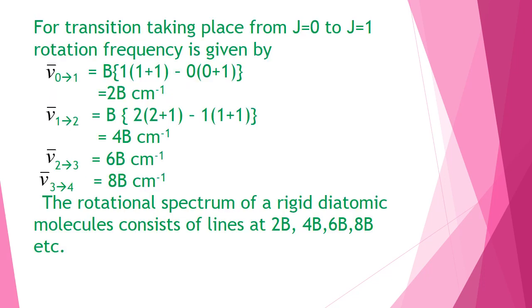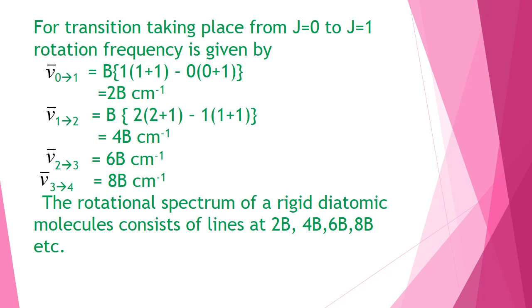For the transition from J equal to 0 to J equal to 1, the rotational frequency is given by nu bar 0 to 1, which will be equal to 2B cm⁻¹. For the transition between 1 and 2, the frequency is 4B cm⁻¹. For 2 to 3, it is 6B cm⁻¹.